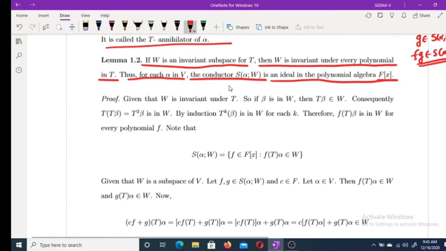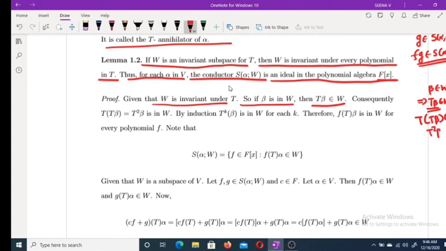Given that W is invariant under T, if beta is in W, then clearly T beta is in W. Beta belongs to W implies T beta belongs to W, which implies T squared beta belongs to W. Thus by induction T^k beta is in W for each k. Therefore f(T) beta is in W for every polynomial f.